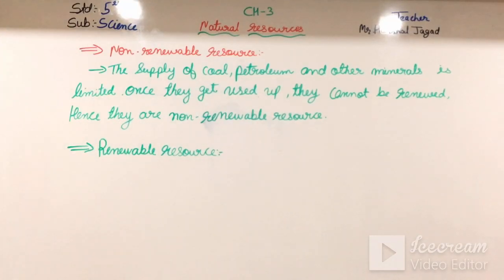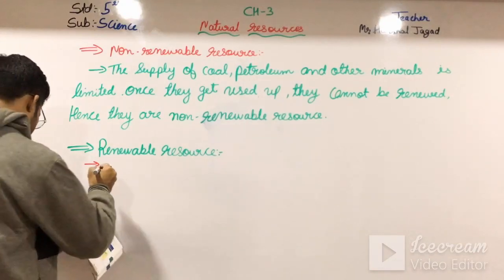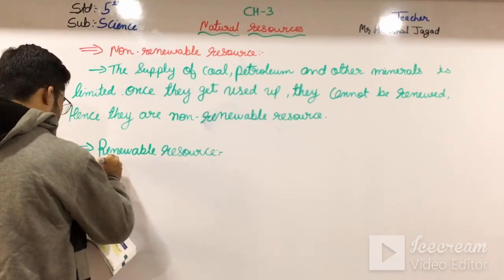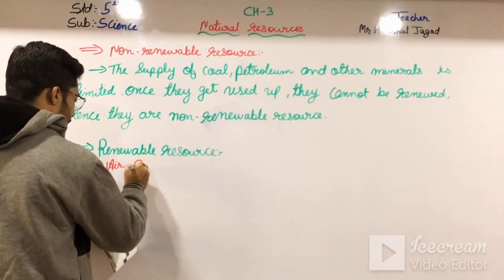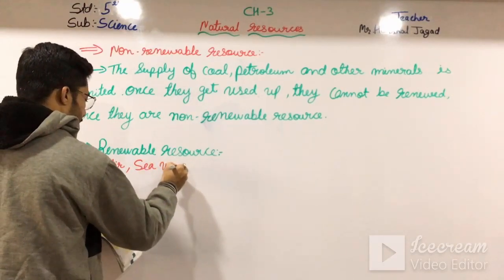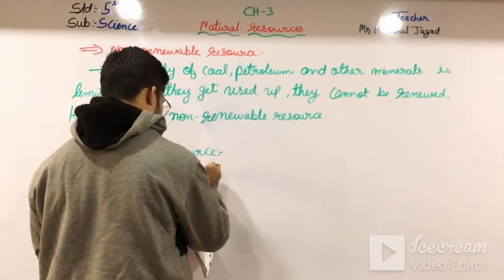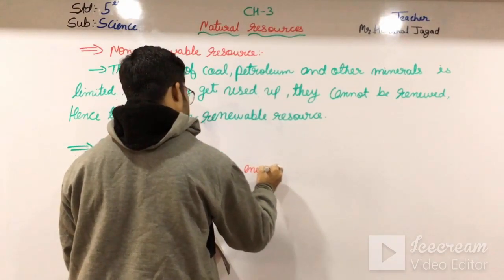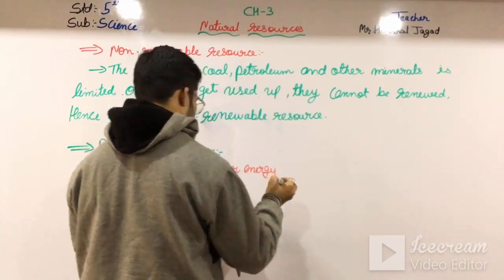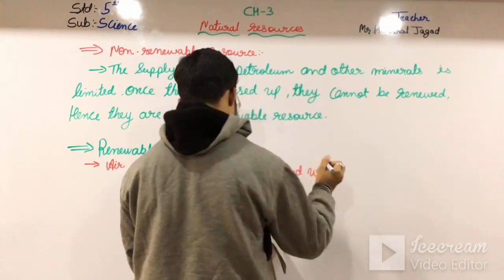see here, I am just writing here, there is no definition written over here, but writing which resources are there. Renewable resources, that is air, seawater, solar energy, and wind energy.